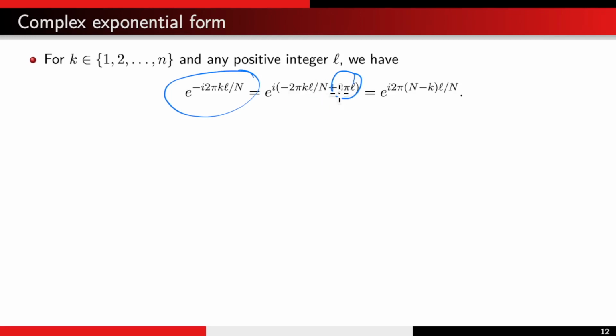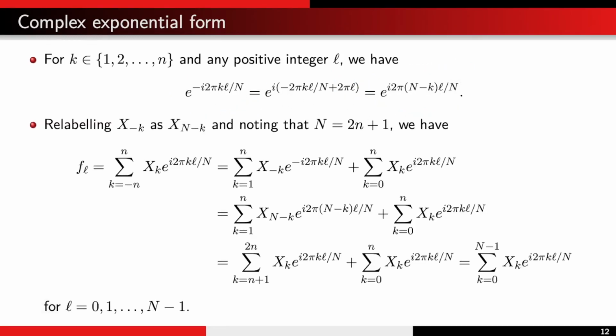So this step is valid. And simplifying, we get this. So these two are equal. Next, we relabel x sub negative k as x sub capital N minus k for k from 1 to n. And we also note that capital N is 2n plus 1.